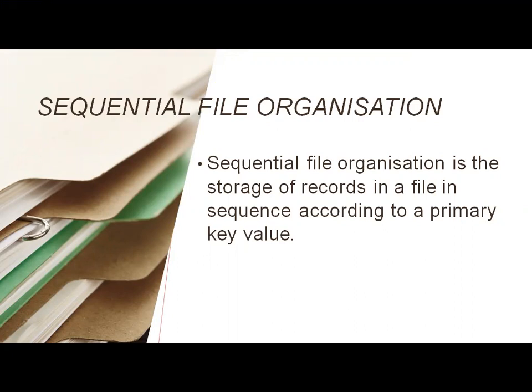Sequential file organization is the storage of records in a file in sequence according to a primary key value. Here, to locate a particular record, a program must scan the file from the beginning till the record is found. For example, a list of persons in an organization can be a sequence file. A list of operations in an organization can be a sequence file. Generally, sequential files are not used in databases. They are used for files that back up data.